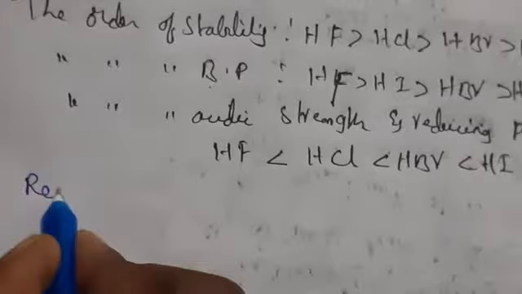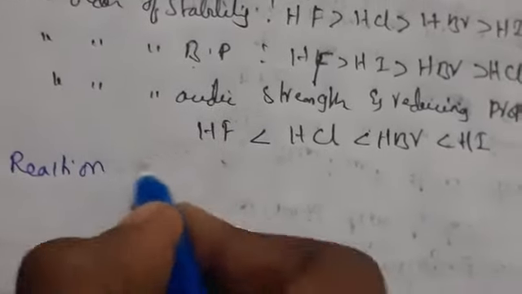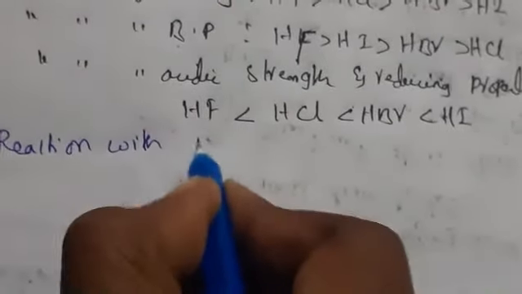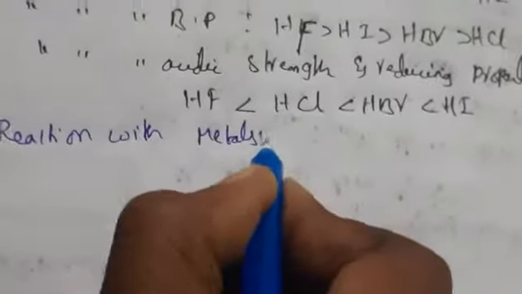Now let us discuss the next property, reaction with metals. All halogens react with metals to form metal halides.